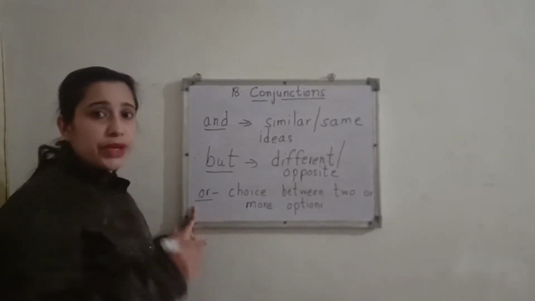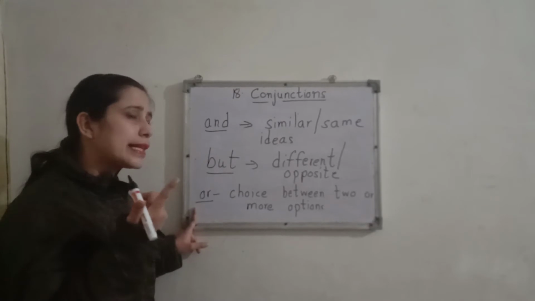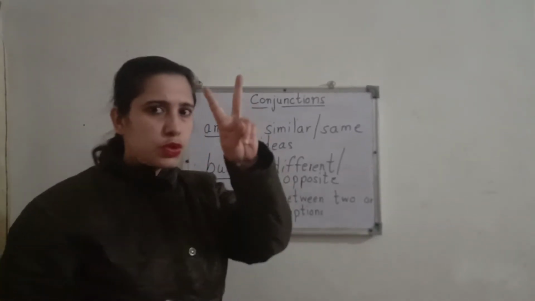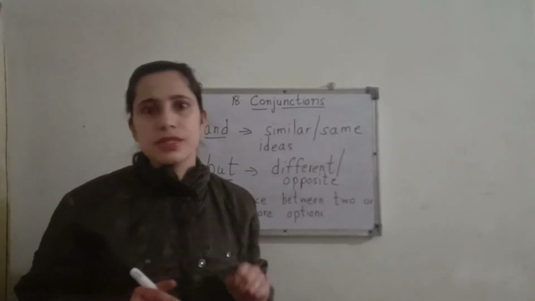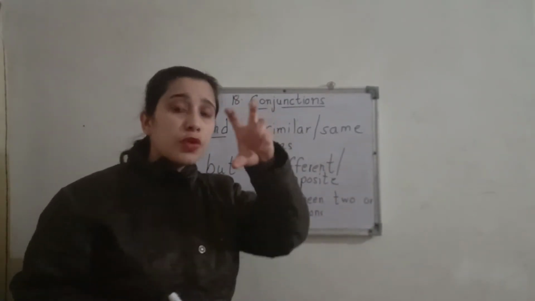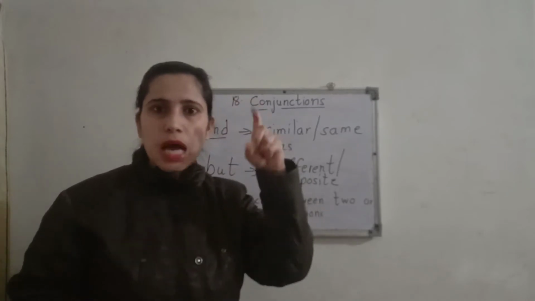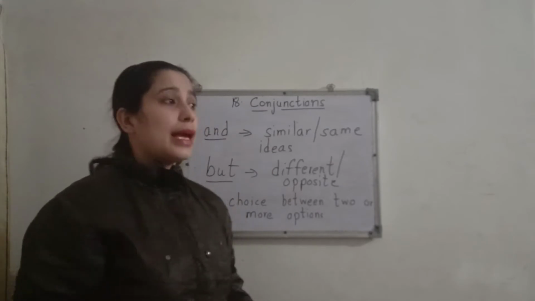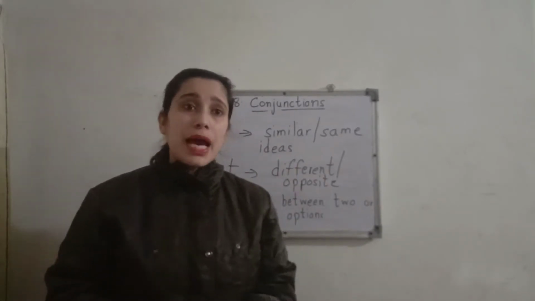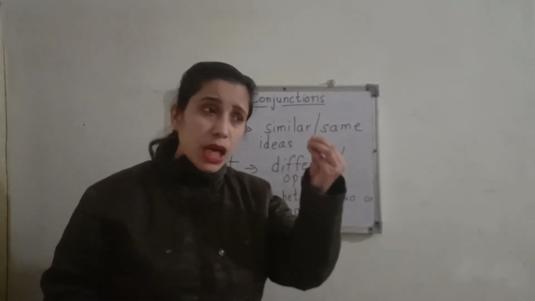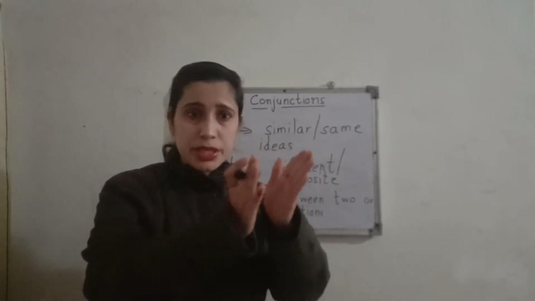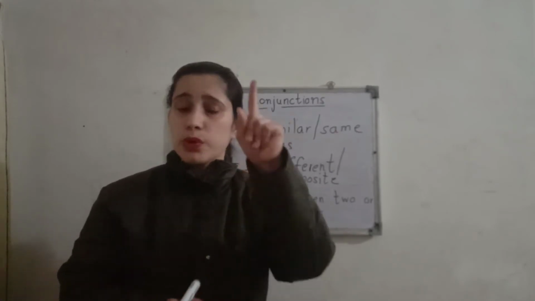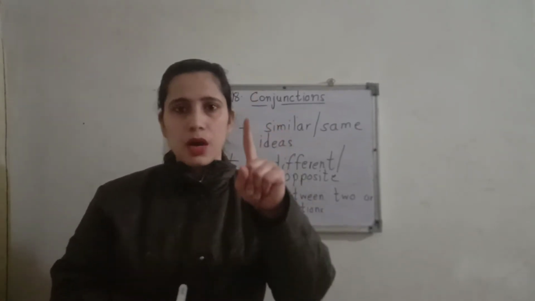Or conjunction, where we use or. Think children, think when you have been given choices. Two choices or more than two choices you have been given, and you have to choose any one out of that. Like you have gone to a party and your mama is telling you you can eat. There is an option. One is ice cream, other is juice. And you have to take any one of that.